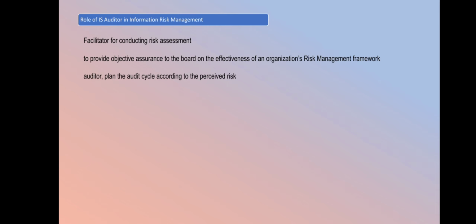Role of the IS auditor in information risk management. What is the role of the IS auditor in risk management? The IS auditor can be a facilitator for conducting risk assessment, to provide assurance to the board about the effectiveness of the risk management framework implemented by an organization. The auditor plans the audit cycle according to perceived risk.